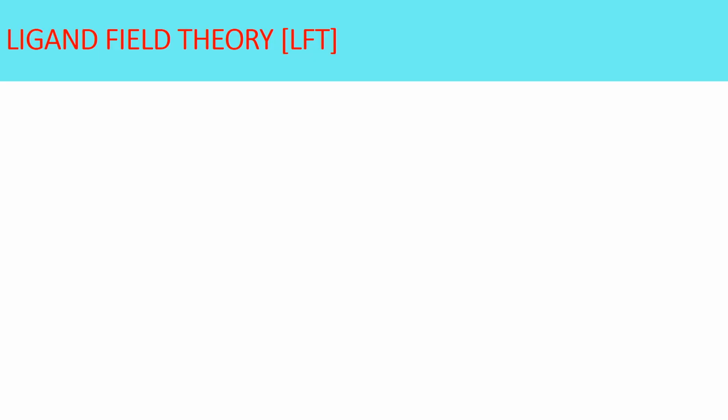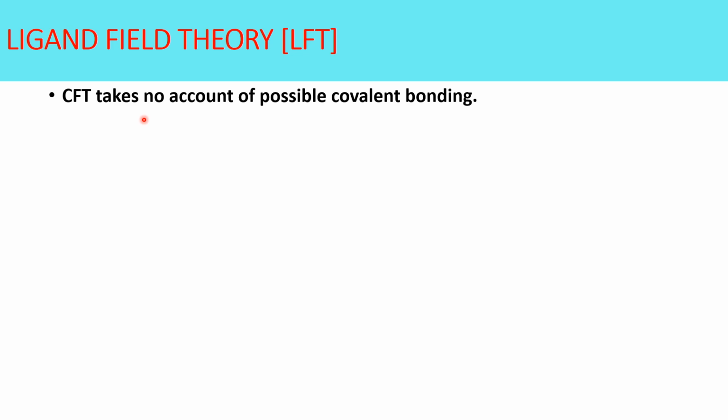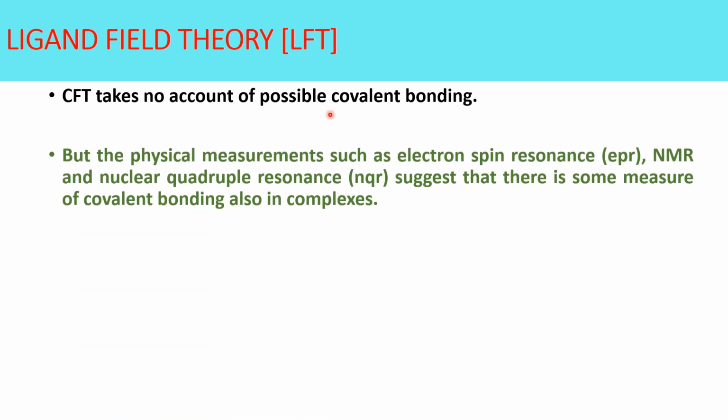The heart of the Crystal field theory is the splitting of d orbitals and its consequences. But Crystal field theory does not take any account of the possible covalent bonding in complexes. However, physical measurements of complexes such as ESR or EPR, that is electron spin resonance, NMR, nuclear magnetic resonance, and NQR, that is nuclear quadrupole resonance, suggest that some measure of covalent bonding also exists in complexes.